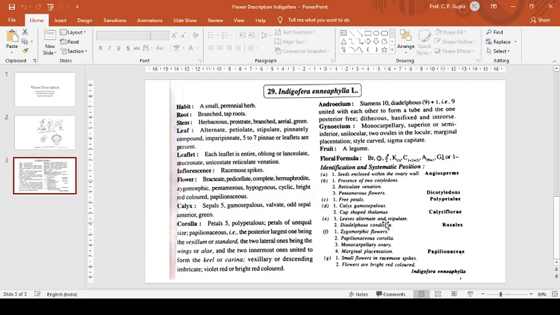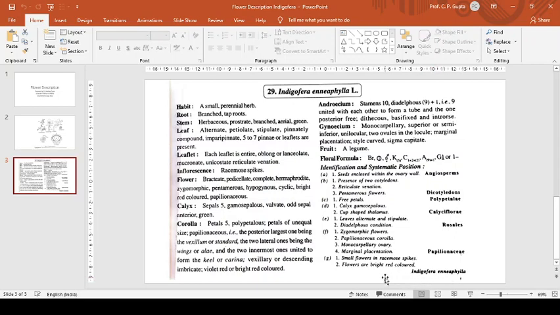Calyx gamosepalous, cup-shaped thalamus, calyciflorous. Then Rosales: characters of Rosales, leaves alternate and stipulate, diadelphous condition. Zygomorphic flower, papilionaceous corolla, monocarpellary ovary, and marginal placentation are all the characters of family Papilionaceae. Small flowers in racemose spike and bright red flowers are the character of Indigofera.